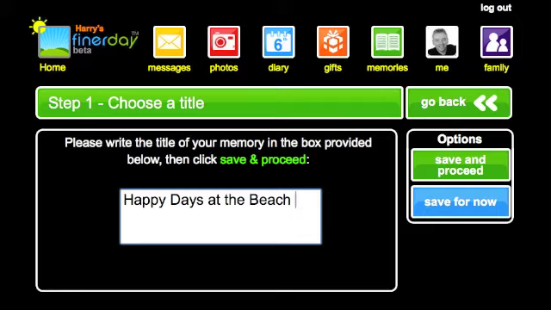Step 1 is to choose a title. Just type in your title and click the green Save and Proceed button. If you ever make a mistake, don't worry, you can change this later.